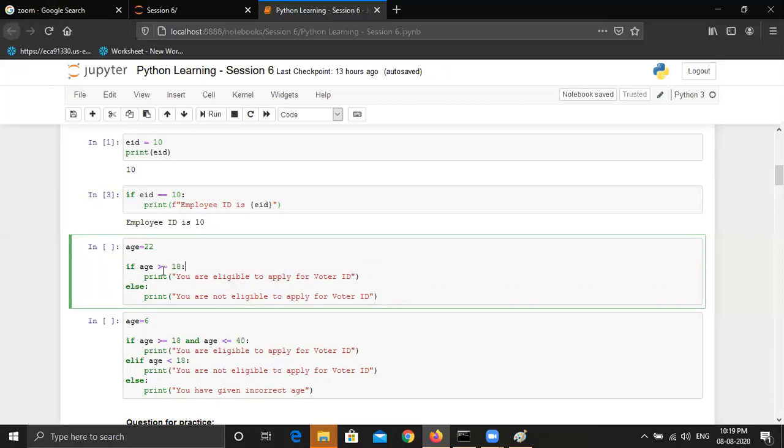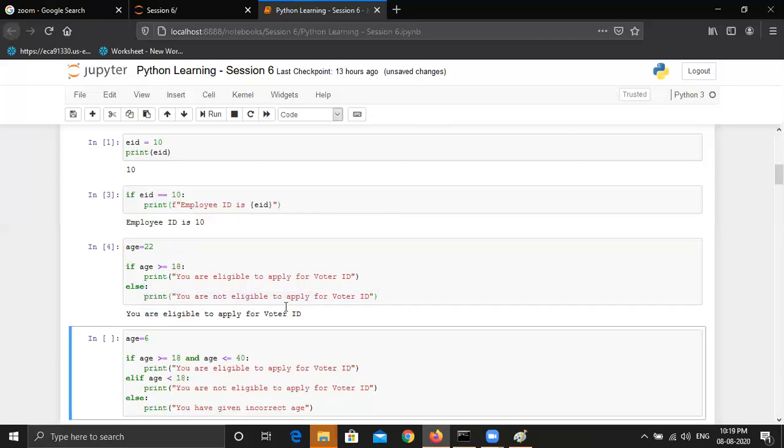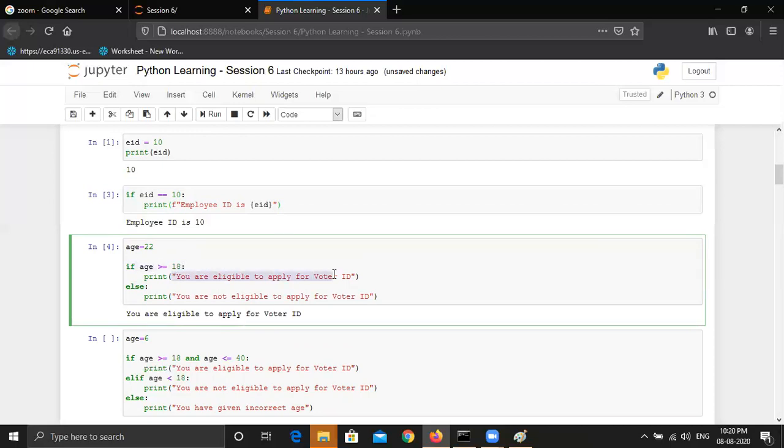So if the age is equal to or greater than 18, then this statement will be printed. Otherwise, it will come to the else block. Since this condition will be false, it will check if there is any other condition that we have mentioned. We have not mentioned any other condition, so it will just come to the else block and print the statement that is there. So let's check. Age is 22, that's why it is greater than 18. This means this condition has met the criteria, and then it has printed that you are eligible to apply for voter ID. If I change it to 15, which is less than 18, this condition will be false and it will come to the else block and print the statement which is not eligible.